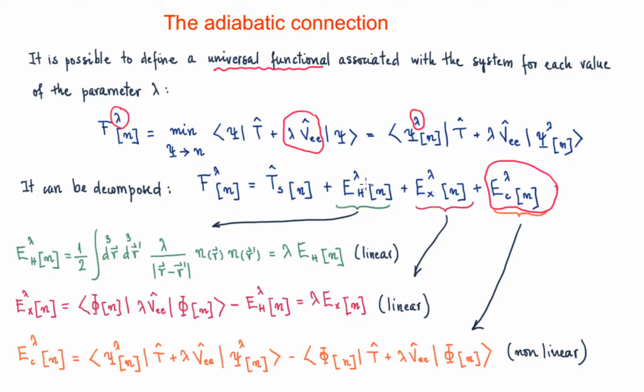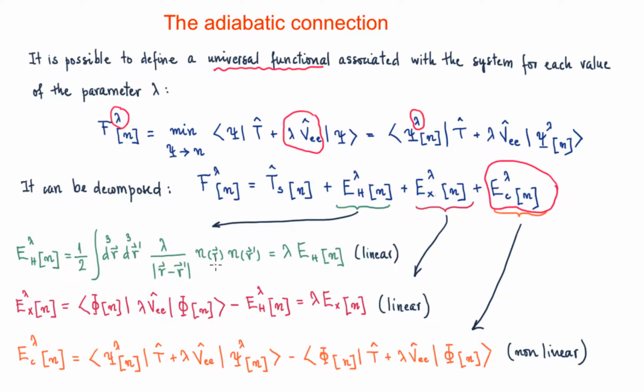So first, in order to see the lambda dependence of these energy functionals, we're going to start with the Hartree energy functional. This is the usual way of defining the Hartree energy functional. As you can see here, the electron-electron potential we have now is lambda times the common electron-electron potential. So the electron-electron potential here is linearly lambda dependent.